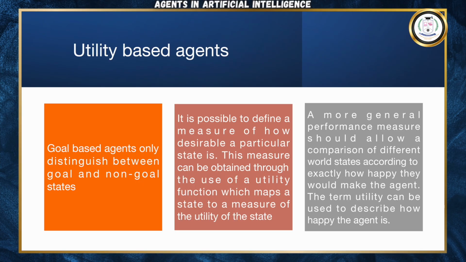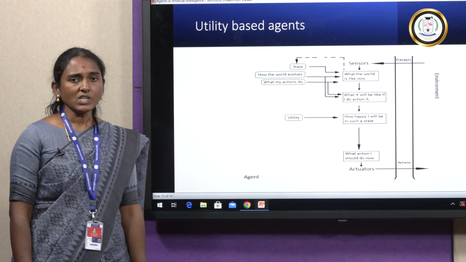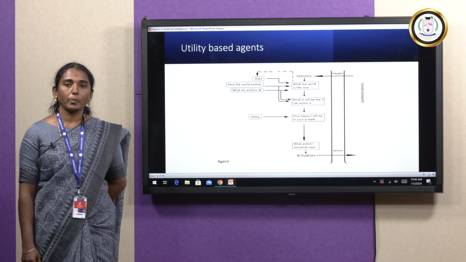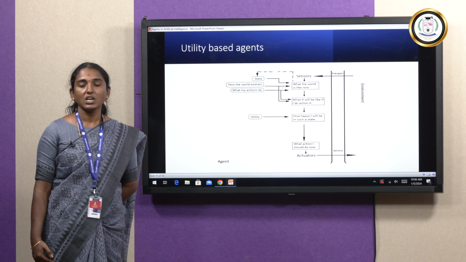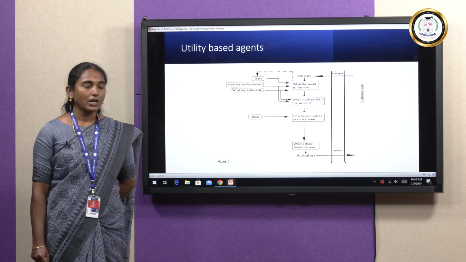Next, utility based agents. This is the diagram for the utility based agent. Utility based agents also have some state information stored in the agent, and we need to choose the appropriate action for our current environment state. For example, if a problem has multiple solutions, multiple ways of solving it, we need to achieve the better solution of the problem. That is the utility based agent.